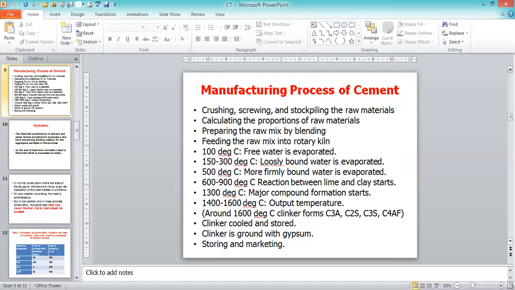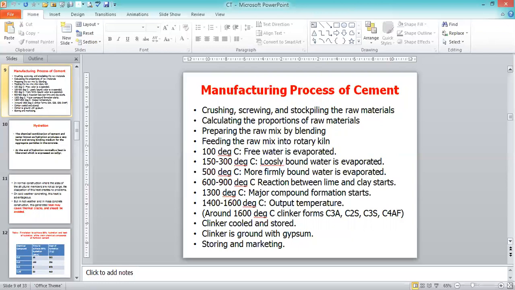At 100 degrees centigrade the free water on the surface of the ingredients is evaporated. At 150 to 300 degrees centigrade, loosely bound water is evaporated. At 500 degrees centigrade, more firmly bound water is evaporated. At 600 to 900 degrees centigrade, the reaction between lime, silica and alumina, the clay, starts. At 1300 degrees centigrade, major compound formation starts. 1400 to 1600 degrees centigrade is the output temperature.